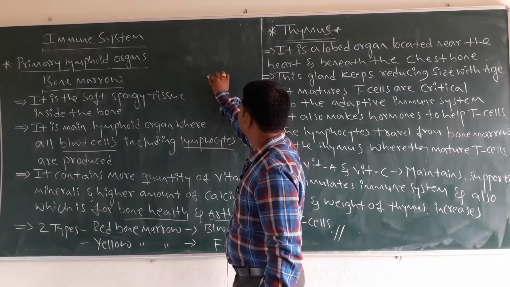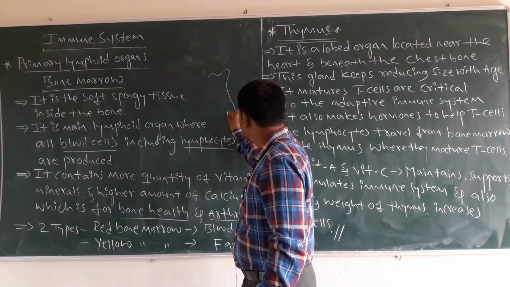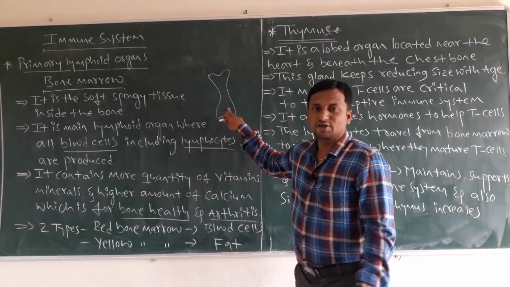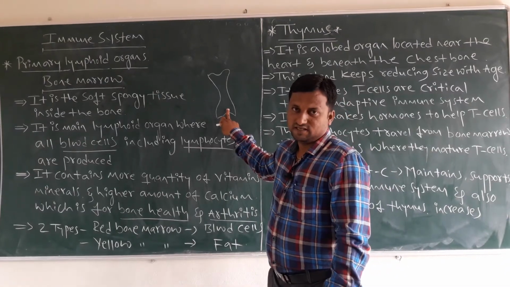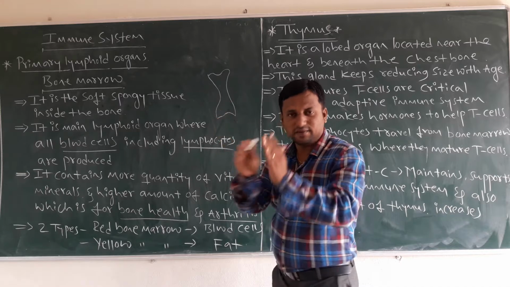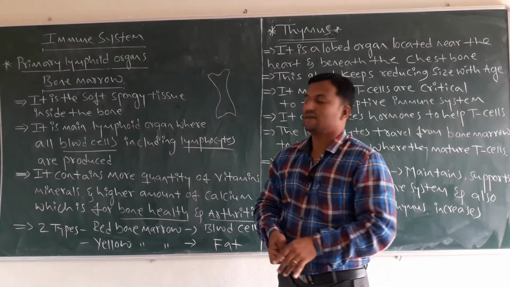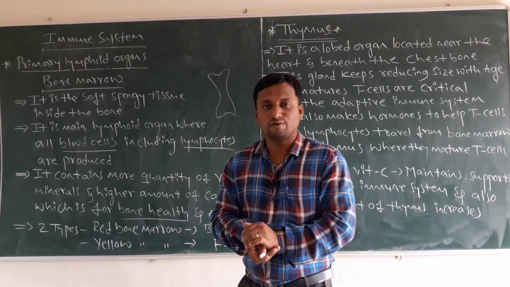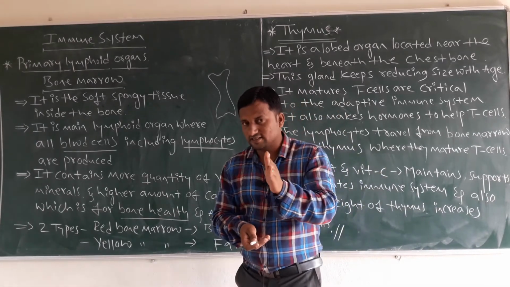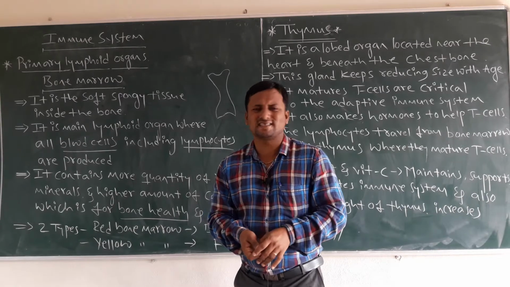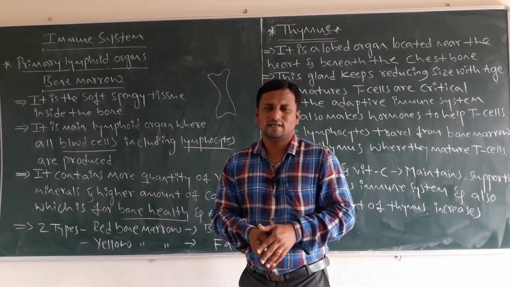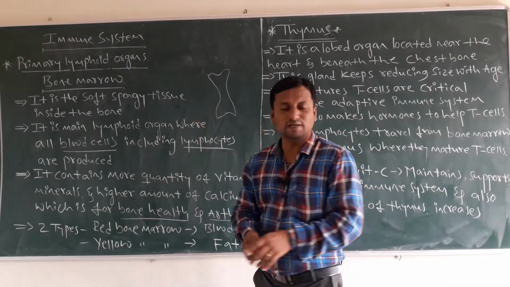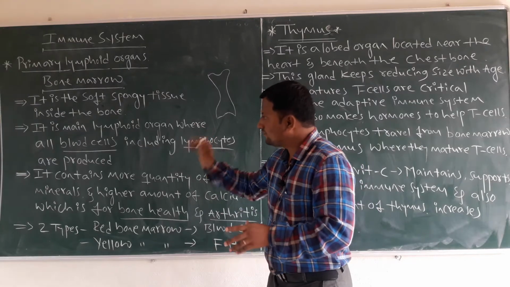Just think about this structure that you have already seen. This is what we call the bone marrow. This bone marrow is soft, spongy, and present inside the bone. Especially, we assume that bone marrow is present in the thigh regions, in almost all bone types, and also in the thigh regions. So this part will be present. Okay, then come to the second point.